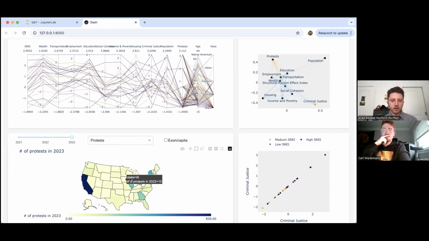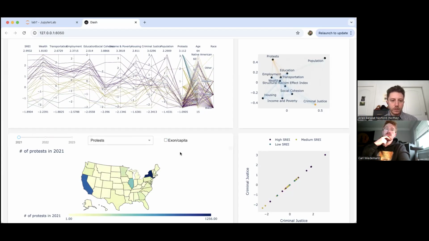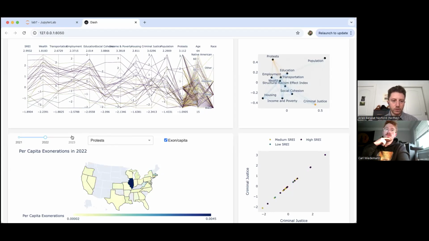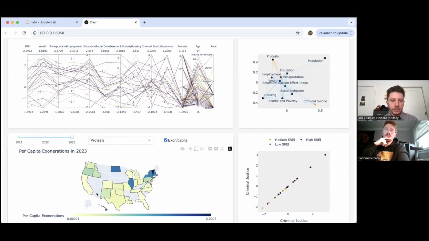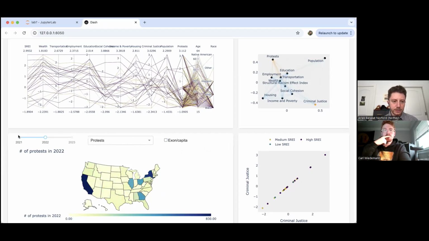If we look at exonerations in states with high numbers of protests, New York and California, we will notice that New York has a high number of exonerations per capita and California a low number over the course of the period. And finally, in areas where we don't have exonerations, we notice that there tend to be very few protests.